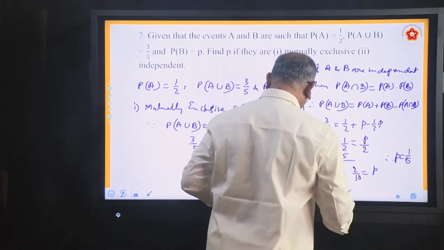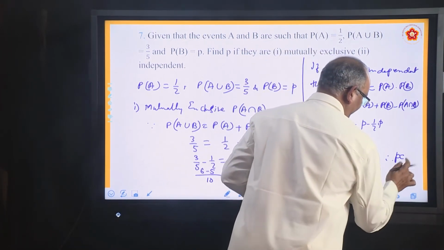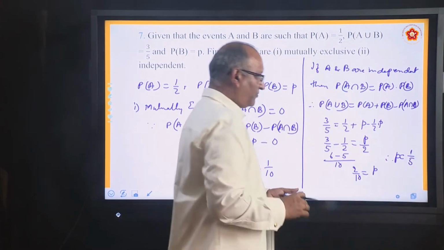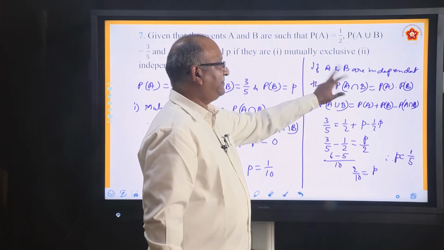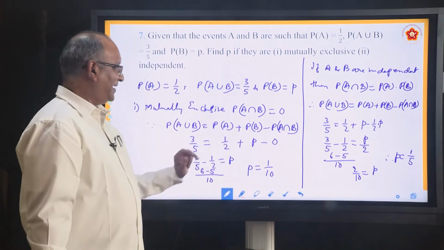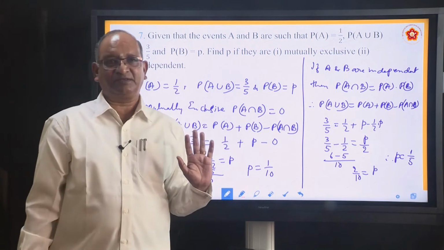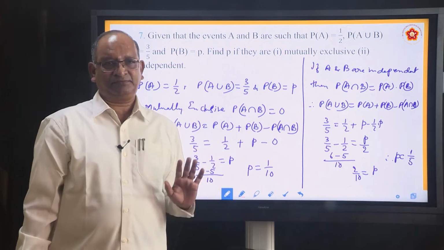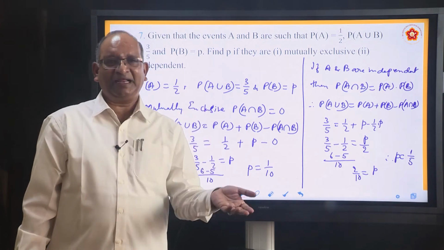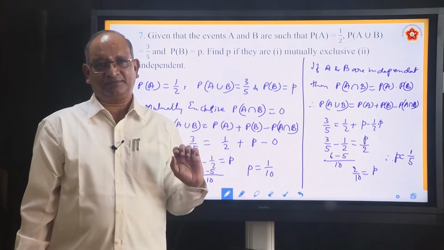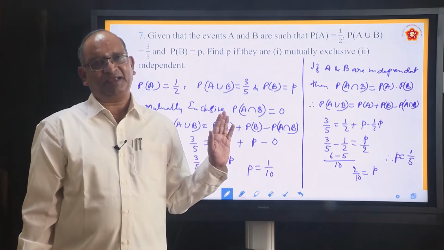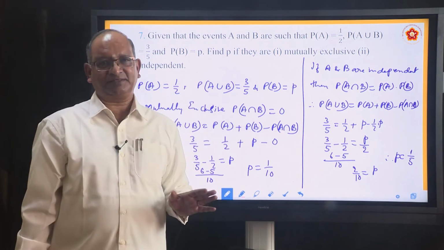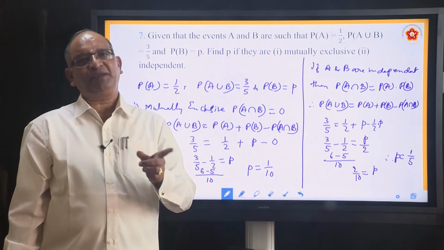So the value of P is equal to 1 by 5 when they are independent events, and P equal to 1 by 10 when they are mutually exclusive events. Mutually exclusive means the intersection is a null set. Happening of one event prevents the happening of the other. So there is nothing common between the events. Independent events means their intersection is the product of their probabilities: P(A intersection B) equal to P(A) into P(B).